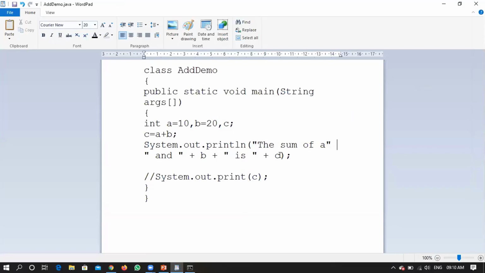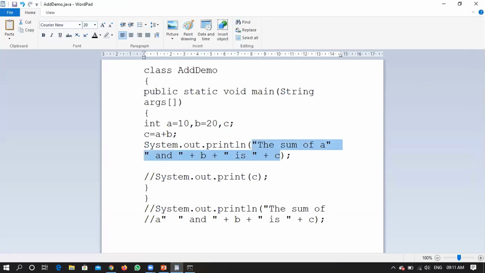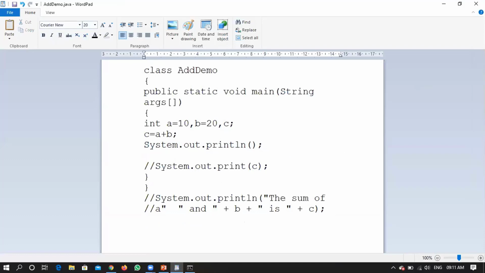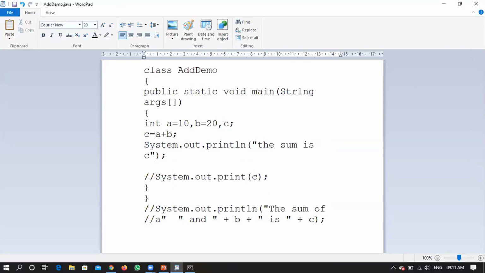Okay, so let me keep this particular statement aside, commenting that, right? I just wanted to show you that if you are not writing a plus, then it will be treating it as a normal statement. The sum is C, right?